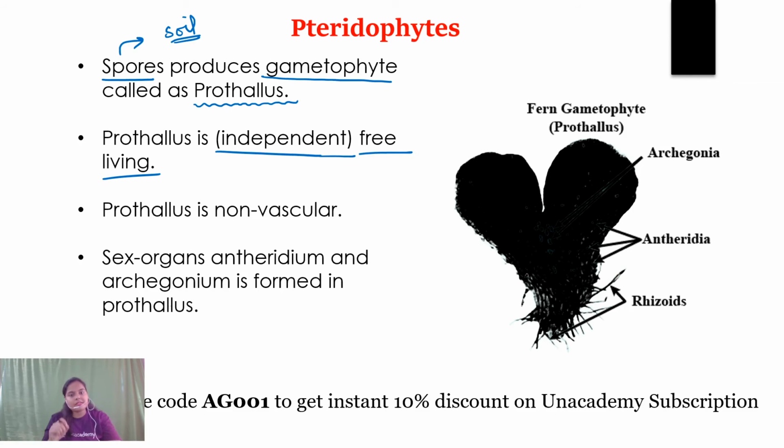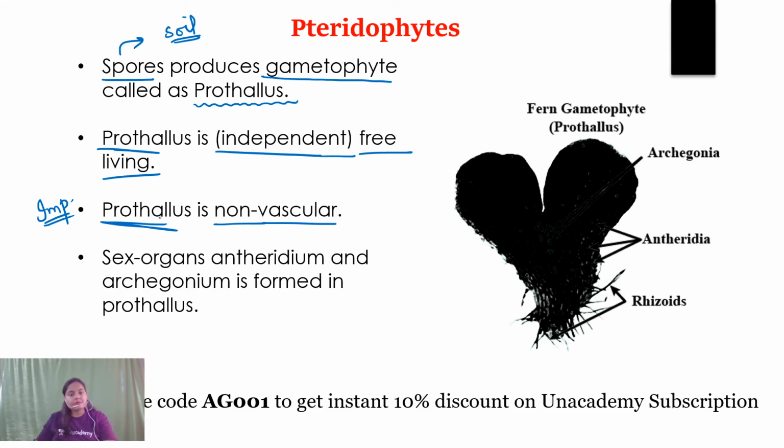But what happens in the pteridophytes? The sporophytic plant body is the dominant body, and the spores germinate outside the plant body, on the soil, and upon germination they produce a gametophyte, which is the prothallus, and it is independent. But this point is really important: the prothallus is non-vascular in nature. That is why it needs moist or damp surroundings to grow. They are inconspicuous small structures, and that is why the growth of pteridophytes is restricted to certain environmental conditions.